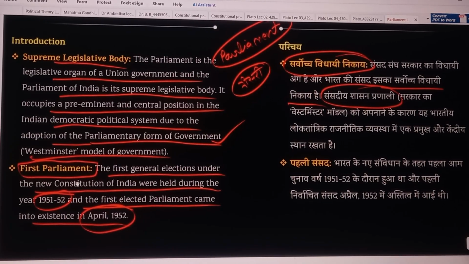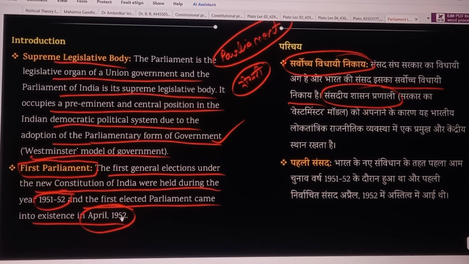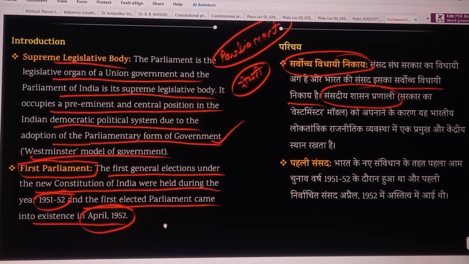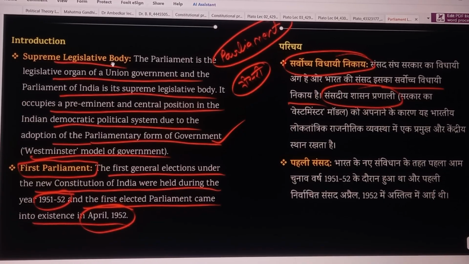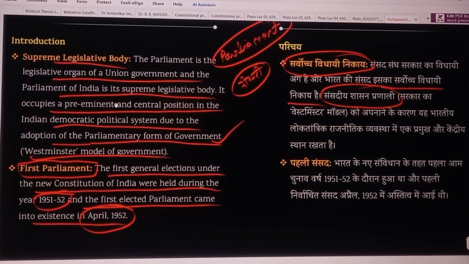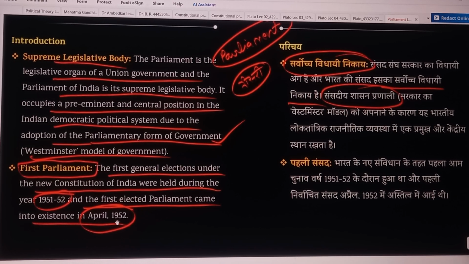Here we can conclude that our Parliament is called the supreme legislative body, having a central position in our democratic political system. It is also called the Westminster model of government, and our Parliament came into existence in April 1952 after the first general election, and all the elected members came here.